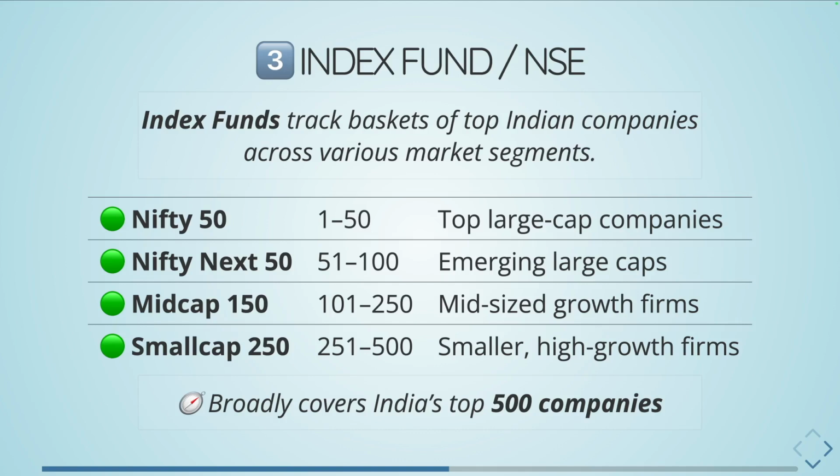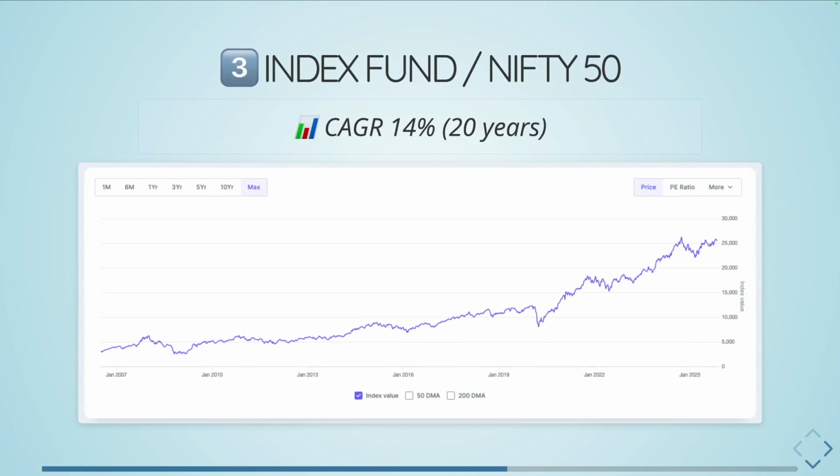Essentially, we pick the top 500 stocks in the NSE, and they are grouped into 4 different categories: Nifty 50, Nifty Next 50, Midcap 150, and Smallcap 250. This broadly covers India's top 500 companies, right? And you can simply do a very basic approach where you just say, okay, I will just buy Nifty 50, done with it, right? That also you can do, right? If you look at the index fund, specifically this Nifty 50, it has a CAGR of 14% over the past 20 years, buying a Nifty 50 instead of buying a single stock, right?